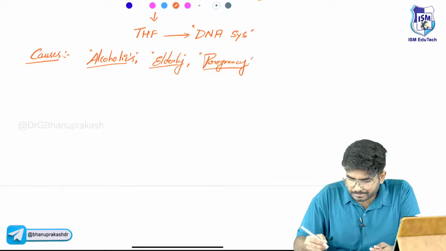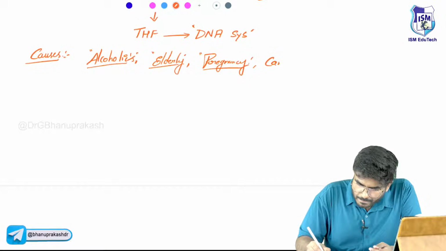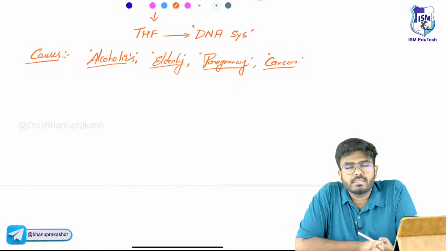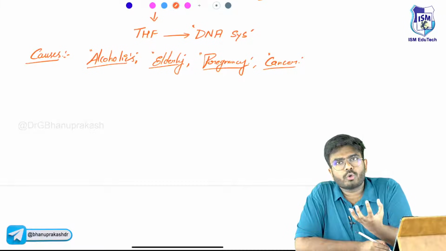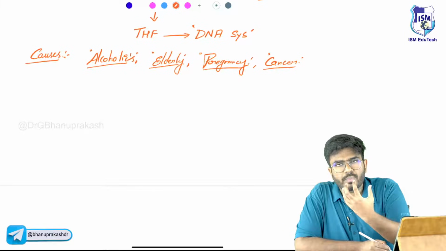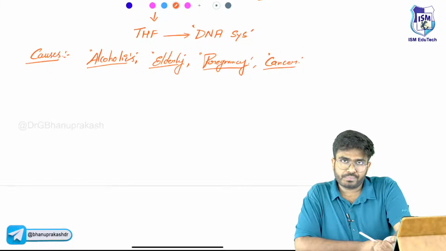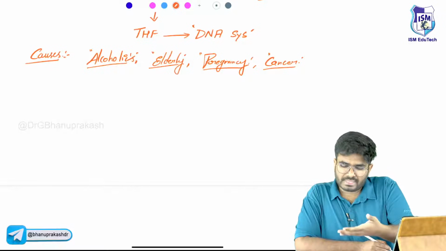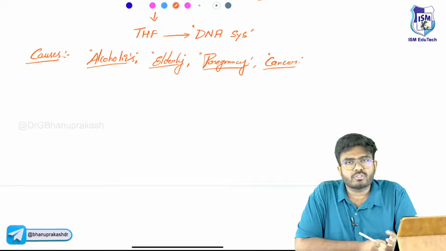And cancer. So cancer patients, why cancer? You know it, cancer is uncontrolled growth of the tissue, uncontrolled growth of the cells. Cells are dividing, which means more cell division, more DNA synthesis, more DNA replication is happening. For that process, all the vitamin B9 that is there will be consumed. During pregnancy, the baby is taking up all the vitamin B9. During cancer, the cancer cells are using the vitamin B9, so the patient can become vitamin B9 deficient.